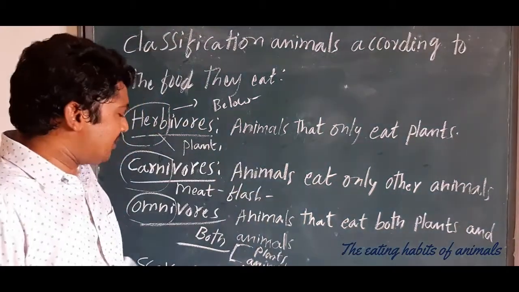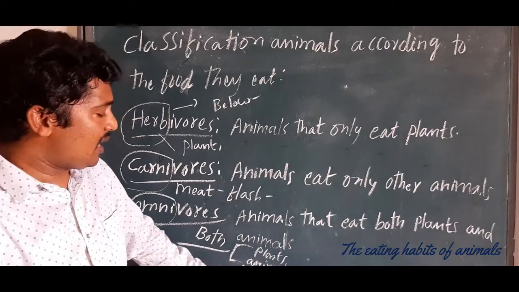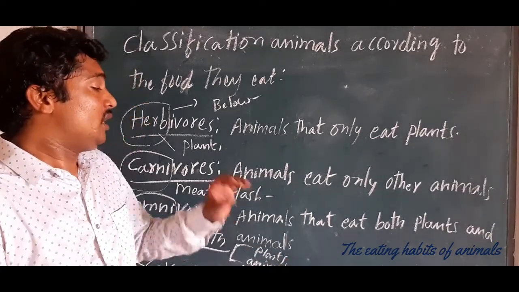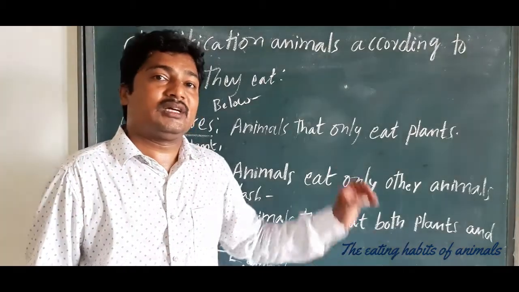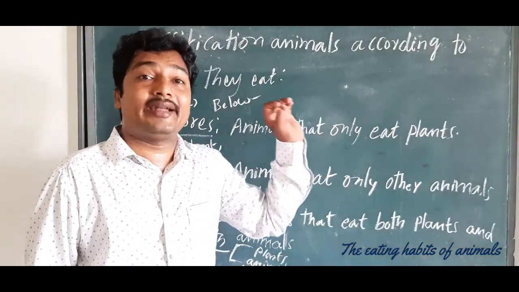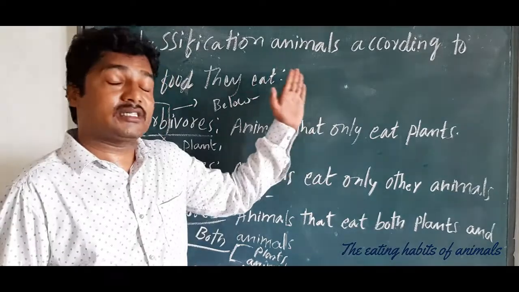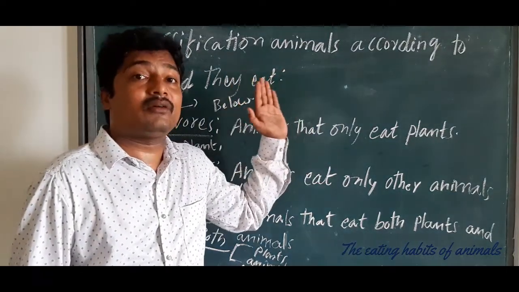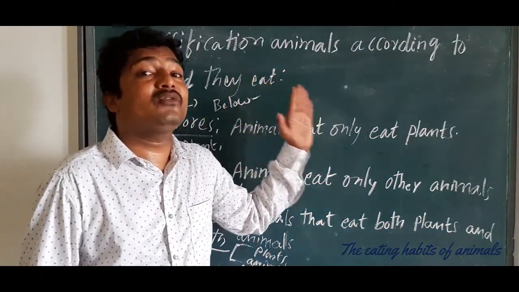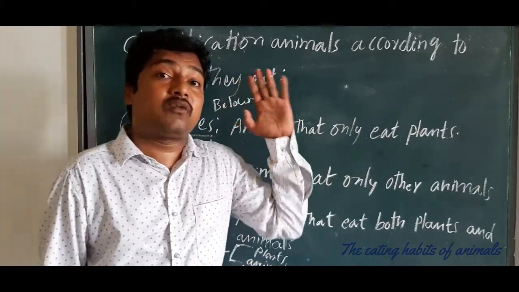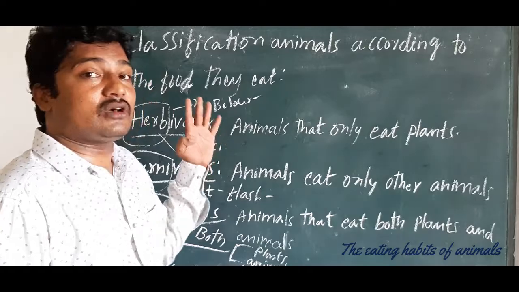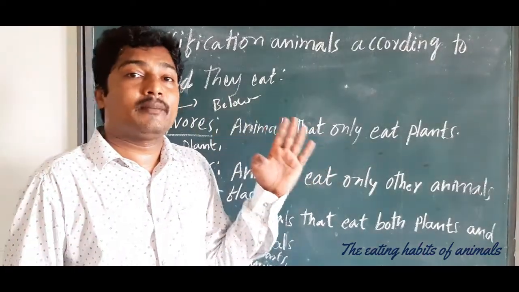So scavengers are nothing but the animals that eat the remains of dead animals. The remains of dead animals. Scavengers eat the remaining dead animal food. Understand? So these four classifications are also very important.